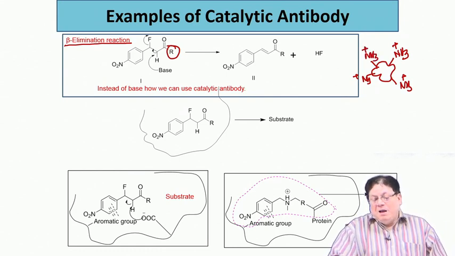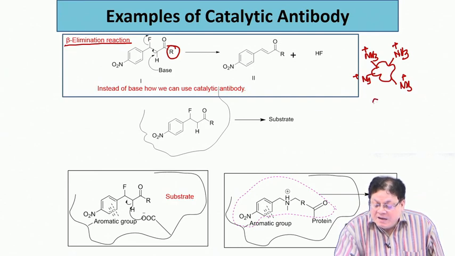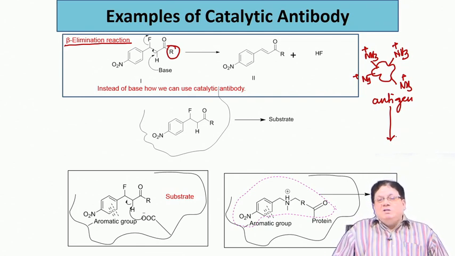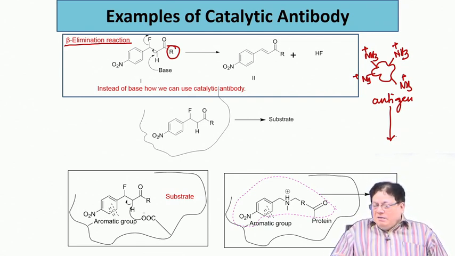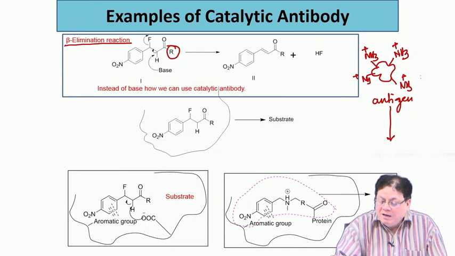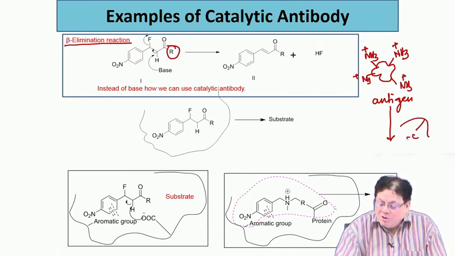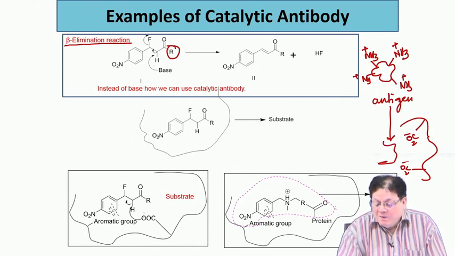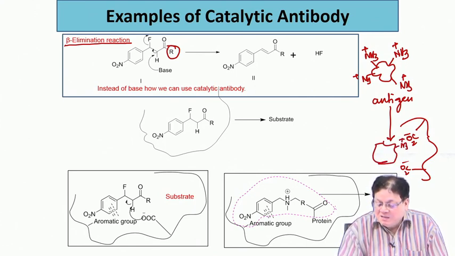Okay. Now, if this is the antigen, and an antibody is generated against it, I can definitely assume that the antibody must be such that it has a lot of carboxylate groups, because only then there will be an interaction with the NH3 plus.